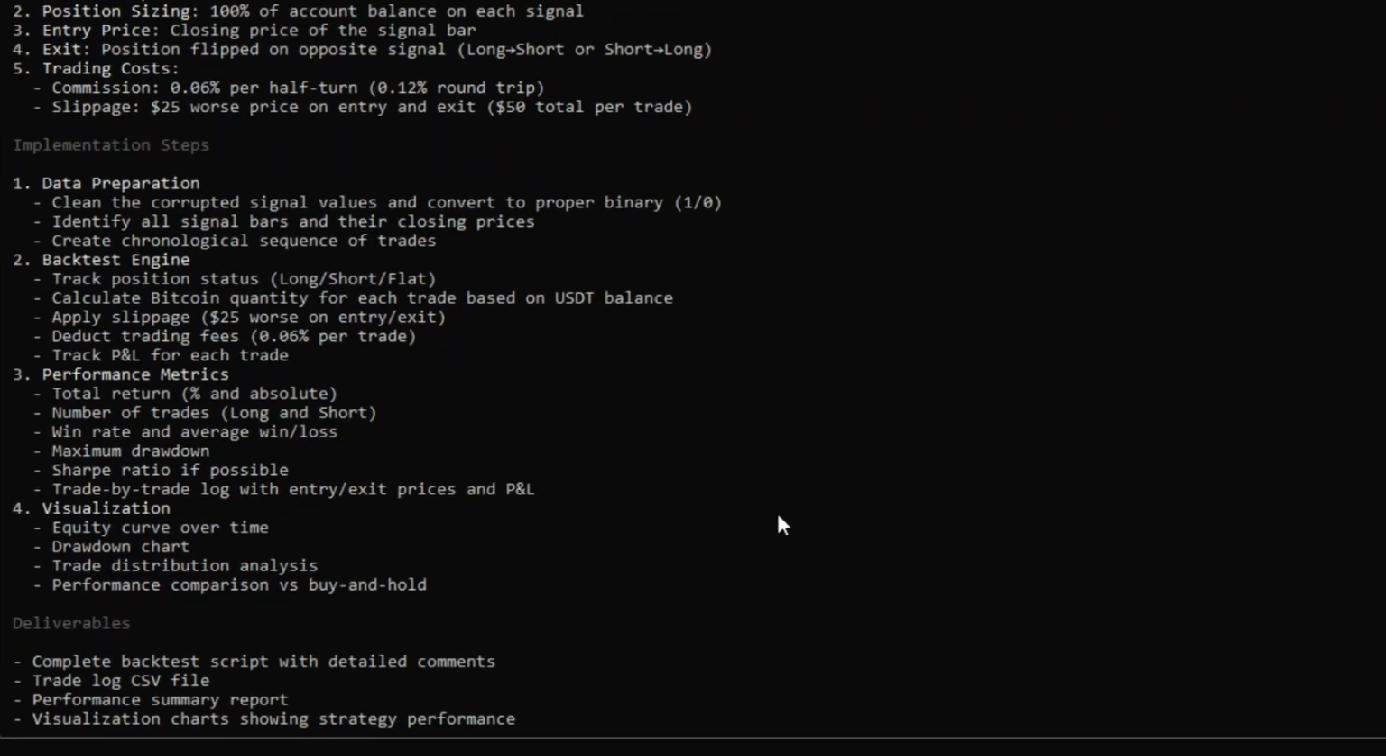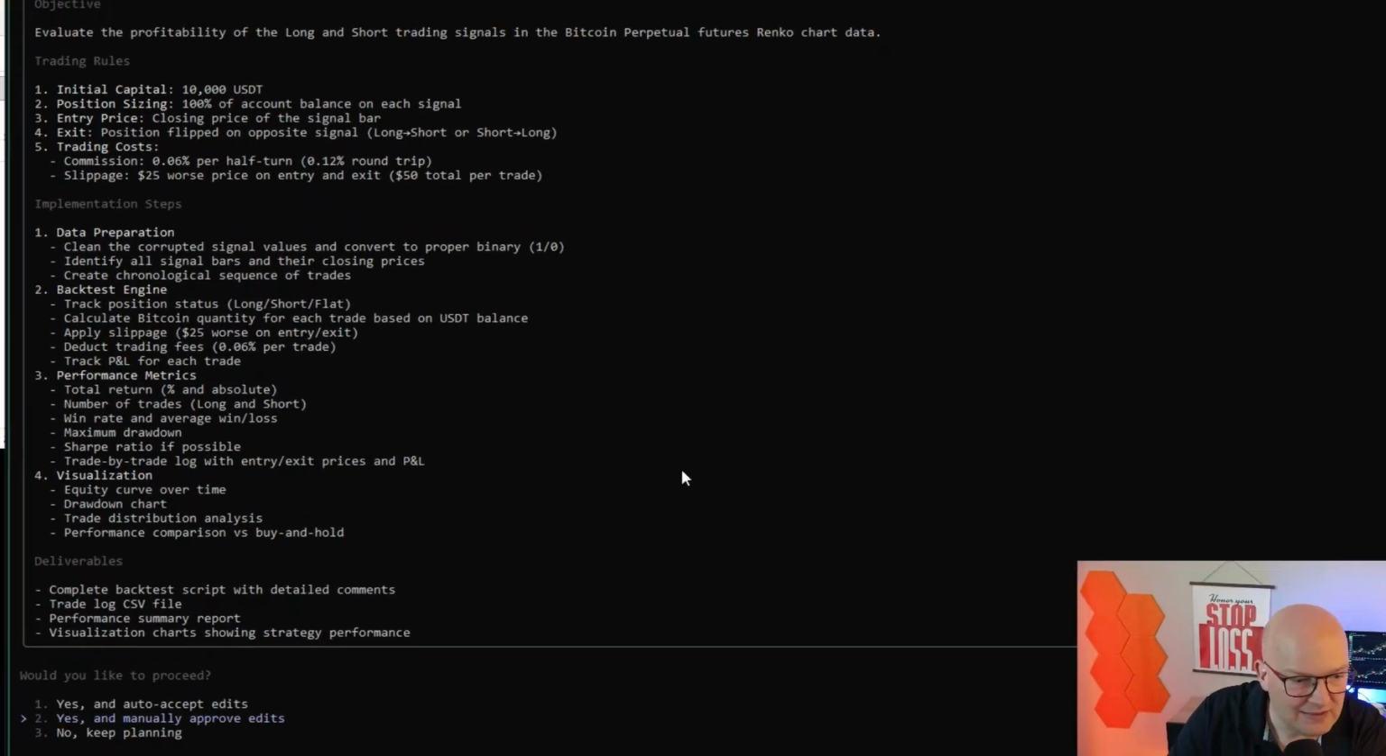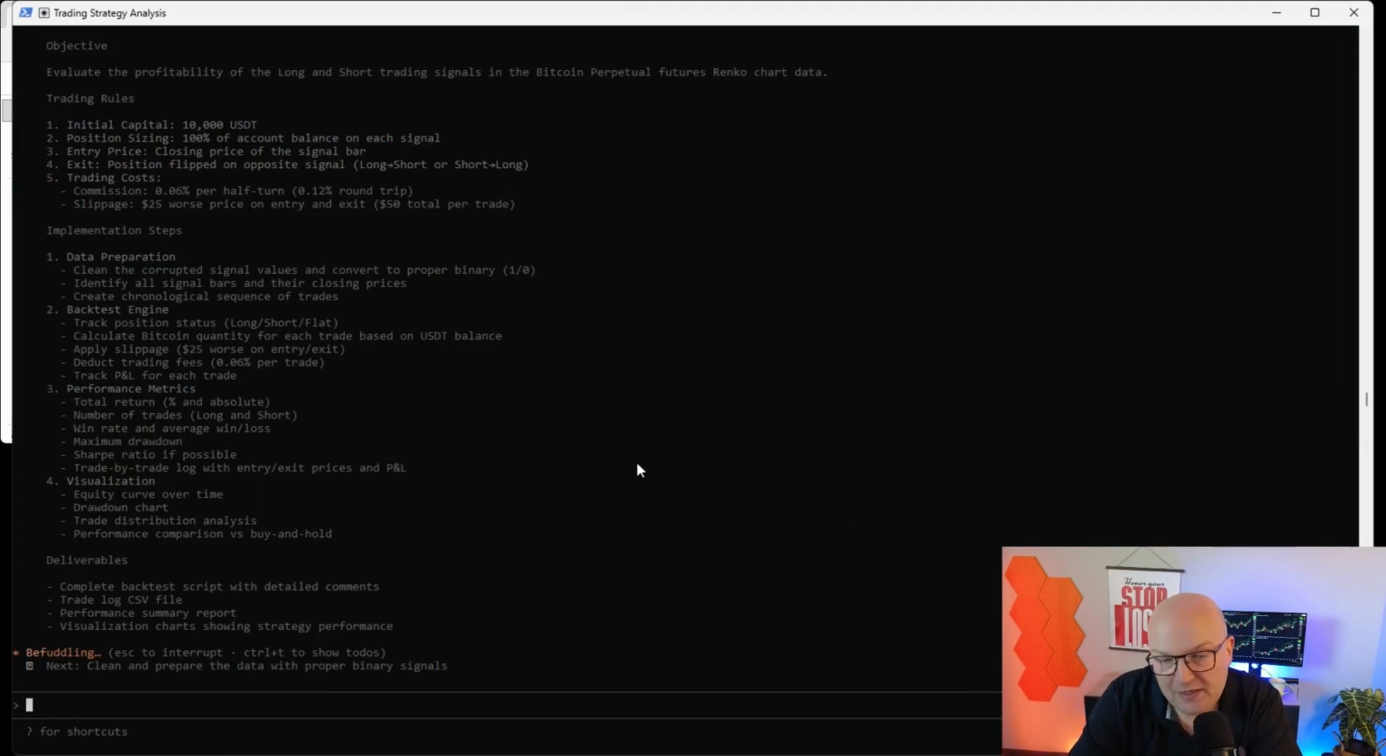First, it wants to clean up the so-called corrupted signal values, all those weird numbers that we saw in the signal, and replace them with either a 1 or a 0. Then identify all the signal bars and their closing prices and create a chronological sequence of trades. Then it will create a backtesting engine and some performance metrics, and then at the end of the day, visualize the whole thing for us. So let's see how this is going to look later. Are we actually having a profitable trading strategy here, or are we just seeing things on the chart and this is probably not going to lead anywhere?